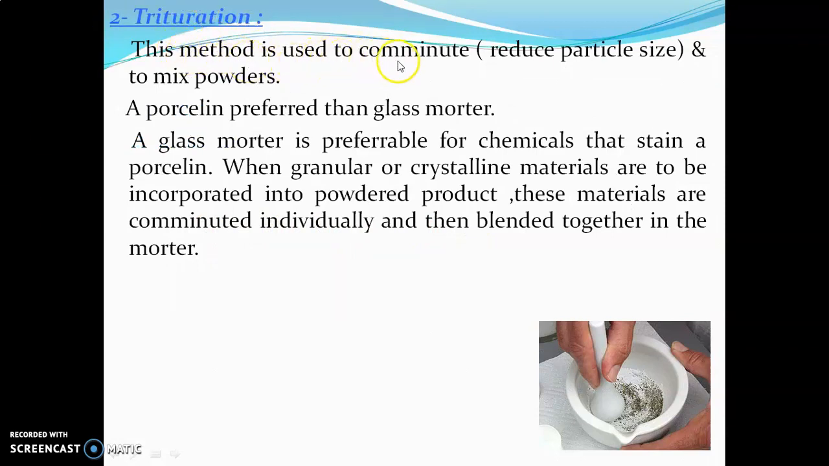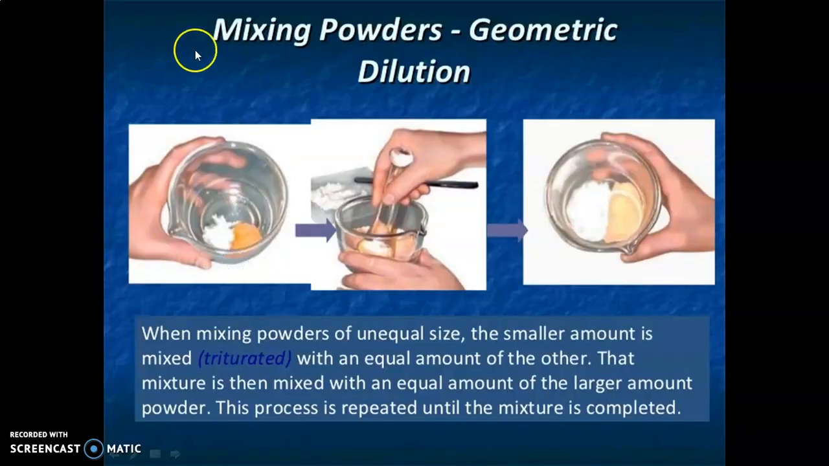Trituration. This method is used to reduce the particle size and to mix the powders. A porcelain mortar is preferred over a glass mortar. A glass mortar is preferable for chemicals that stain porcelain. When granular or crystalline materials are to be incorporated into a powdered product, these materials are comminuted individually and then blended together in the mortar.